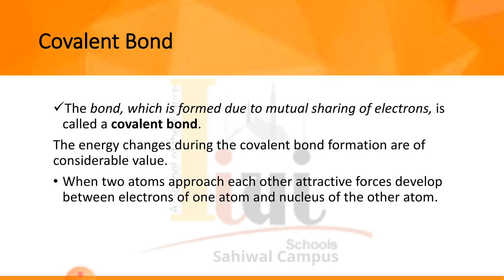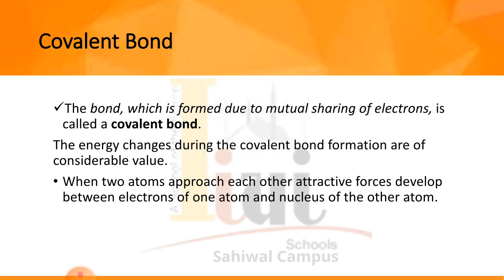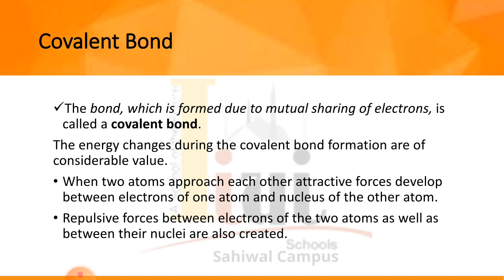Simultaneously, the repulsive forces between electrons of the two atoms as well as between their nuclei are also created. So the attractive and repulsive forces are simultaneously created. When the attractive forces dominate due to decrease in distance between those two atoms, a chemical bond is formed between them. If the attractive forces do not dominate, there is no bond formation.